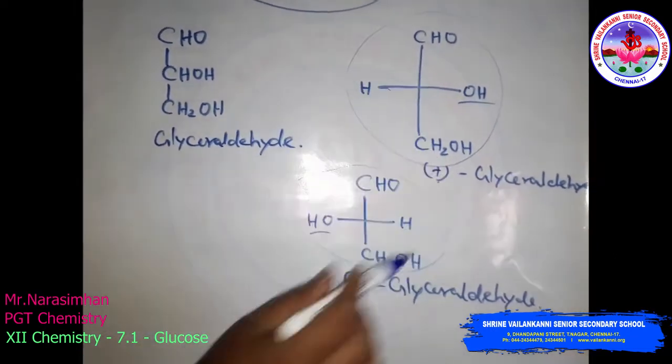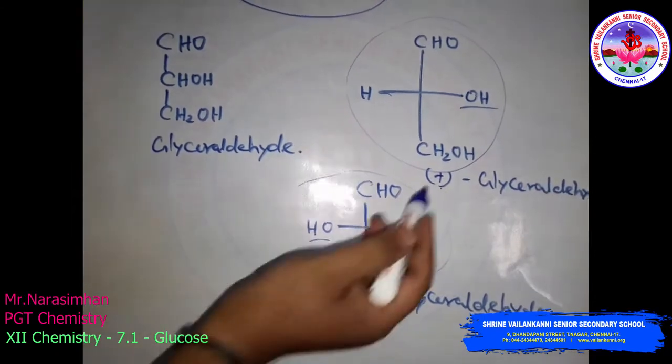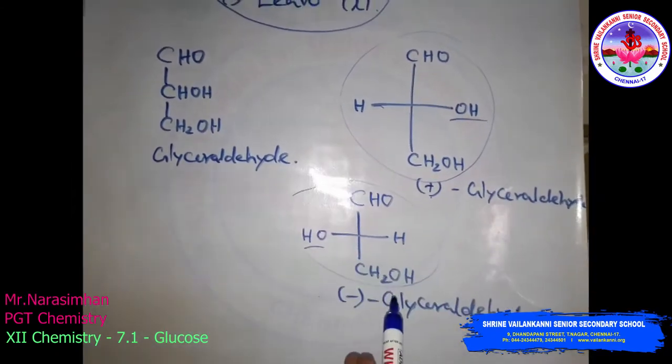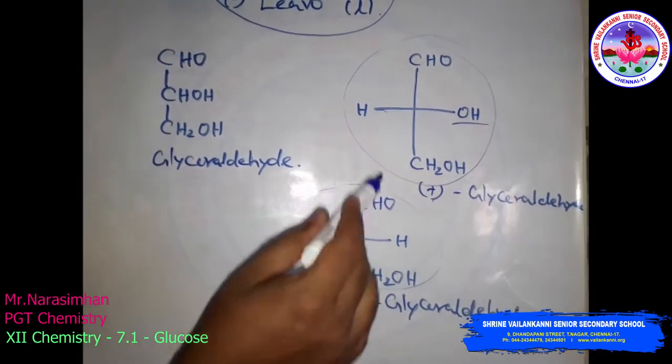So this is purely from experimental studies. This is chemically correlated with the plus and minus isomer, that is the plus isomer of glyceraldehyde is said to have D configuration.